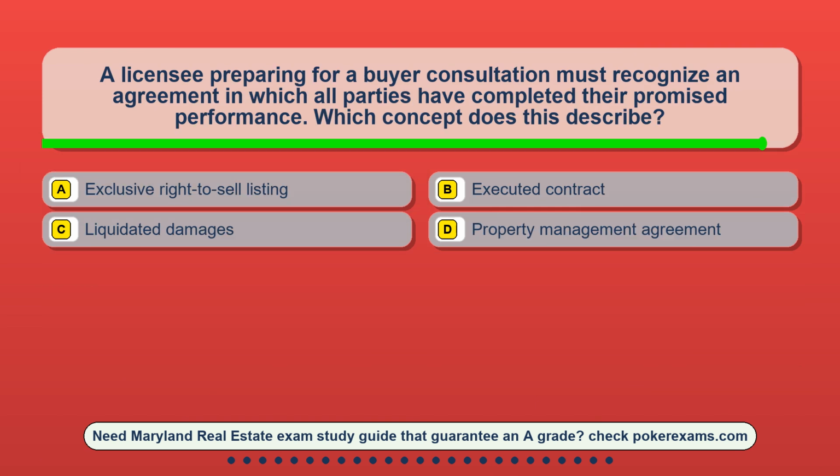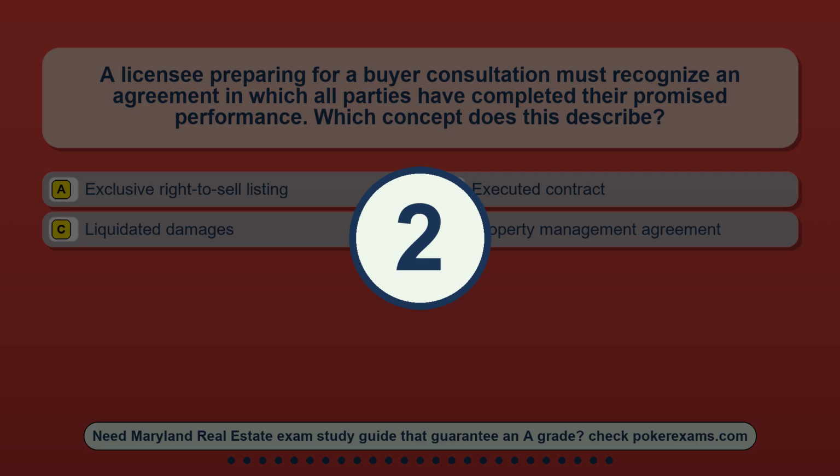Question 15. A licensee preparing for a buyer consultation must recognize an agreement in which all parties have completed their promised performance. Which concept does this describe? Option A. Exclusive right-to-sell listing. Option B. Executed contract. Option C. Liquidated damages. Option D. Property management agreement.